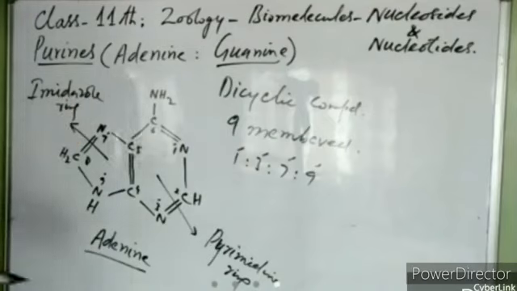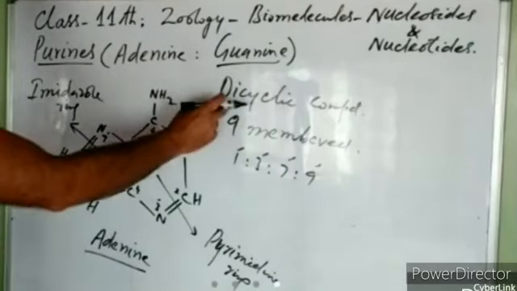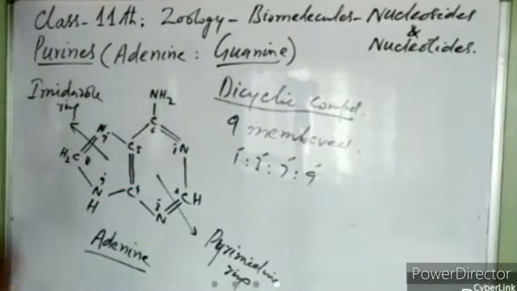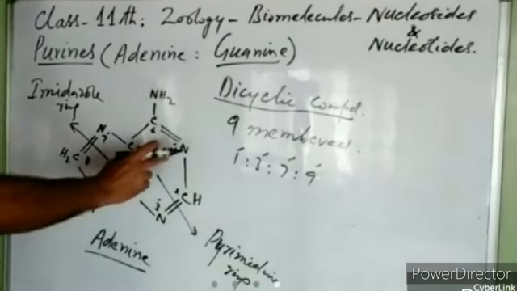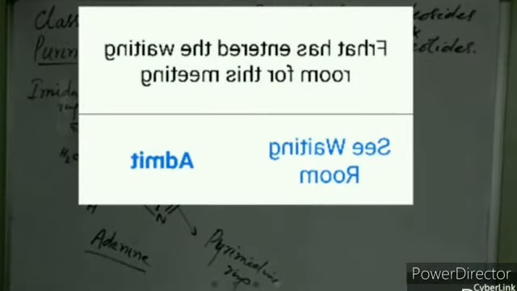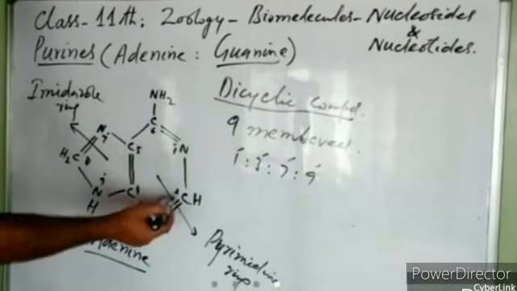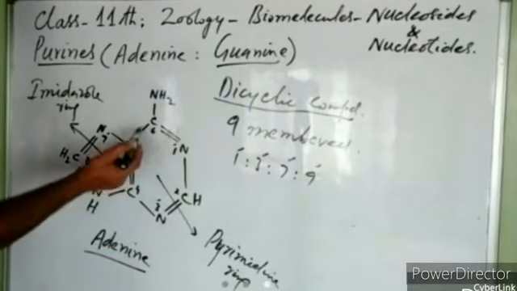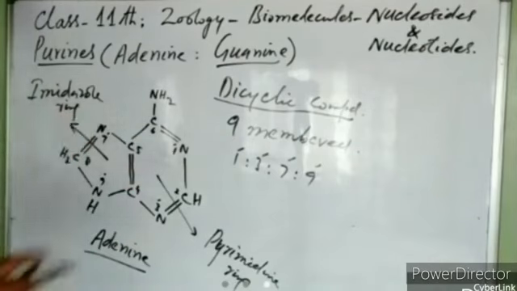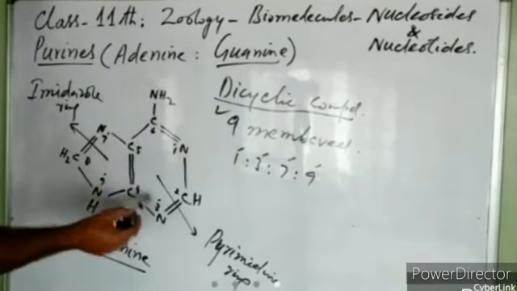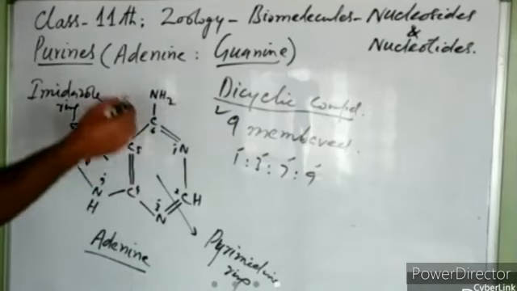Right? So it has got two cyclic rings. That is why we call it a dicyclic compound. It is formed of 9 members: 1, 2, 3, 4, 5, 6, 7, 8, and 9, right? So it is 9 membered. It has nitrogen at position 1, 3, 7, and 9, right? So this is a purine.